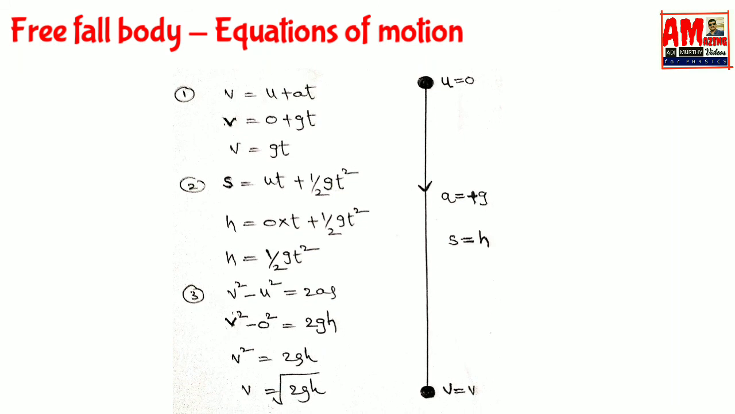Equations of motion in case of a free falling body. Here initial velocity u equals 0, final velocity is v, distance travelled s equals h, and acceleration is plus g. Then the first equation of motion: v equals gt. Second equation of motion: h equals half gt square. Third equation of motion: v equals root 2gh.